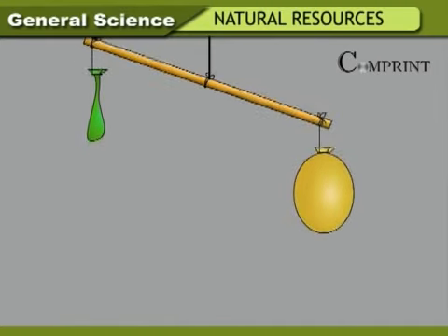The air goes out and the broomstick with the punctured balloon goes up, showing that the balloon which has air in it has more weight. Air has weight.